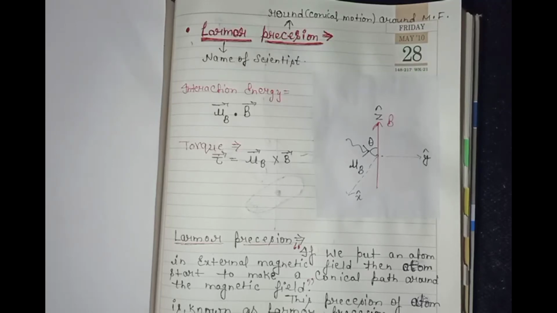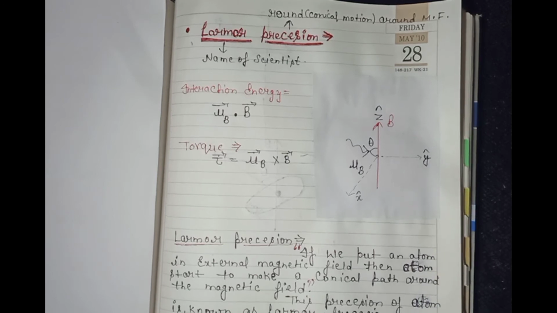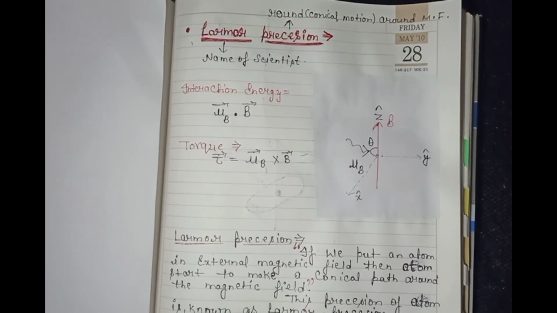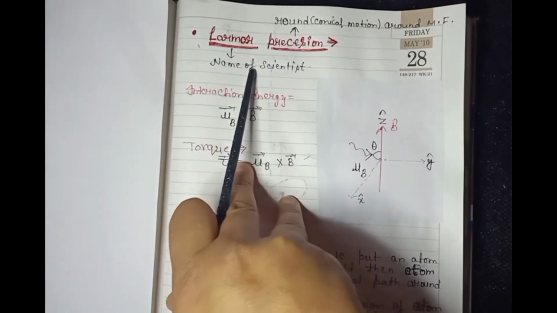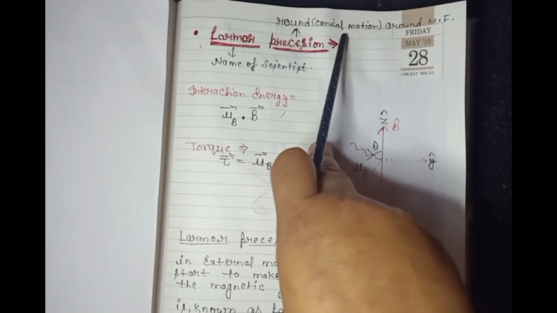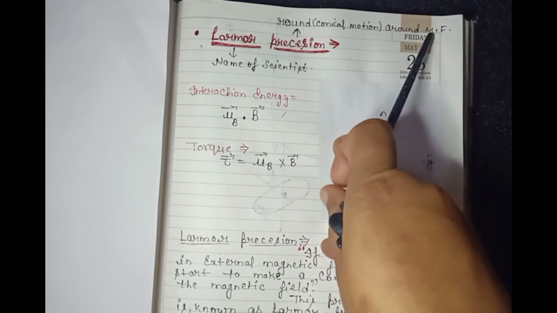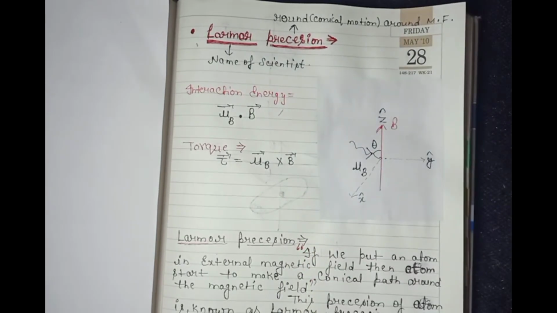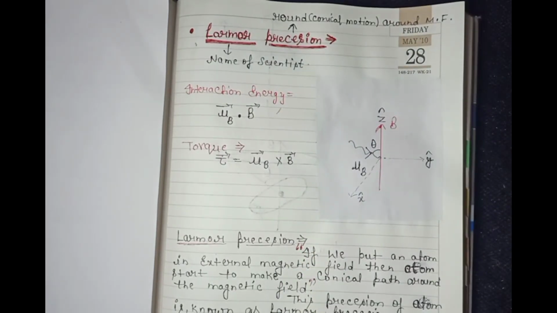Today we are talking about Larmor precession. So what is Larmor precession? Larmor is the name of a scientist, and precession means round or conical motion around a magnetic field. Before starting my lecture, I want to generalize atomic and molecular physics.